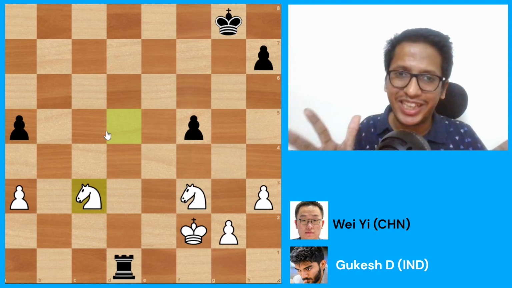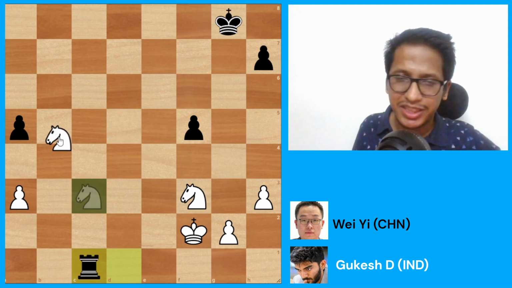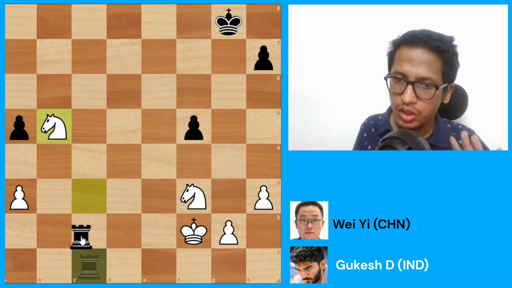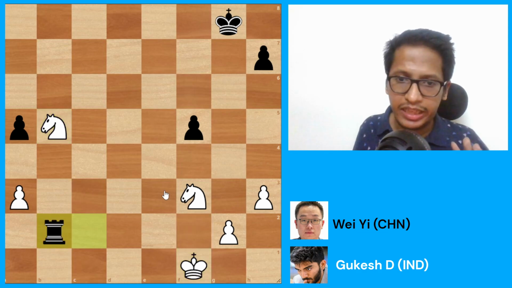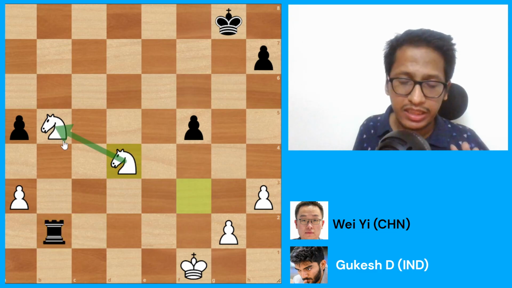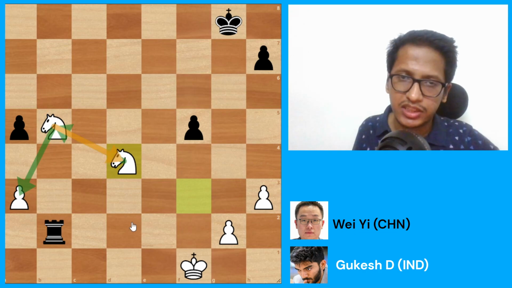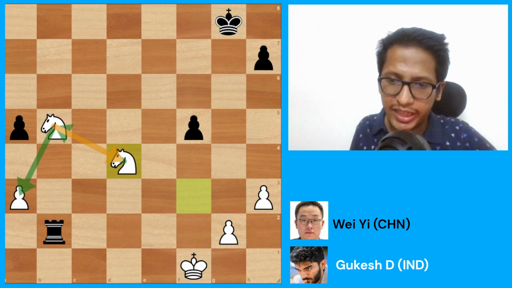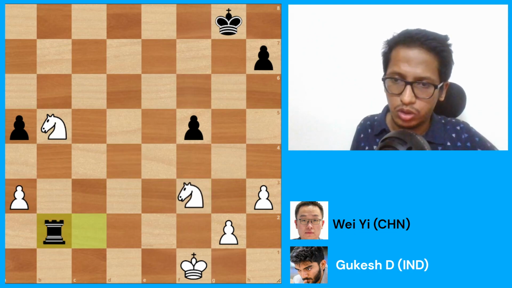The magic of Gukesh really begins. First, Wei here plays rook c1, Gukesh plays knight b5. Now this knight at least keeps this a3 pawn protected. Rook c2 check happens. Now the king just goes to f1. Anytime you attack the knight, there is this other knight jumping to protect it. And the interesting part is the knight defends the pawn and the knight also defends this pawn. These knights kind of self-protect each other and keep the pawn protected. So it's never that this pawn is going to die anytime soon.